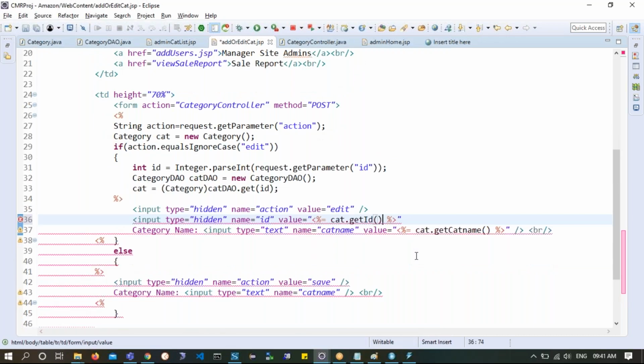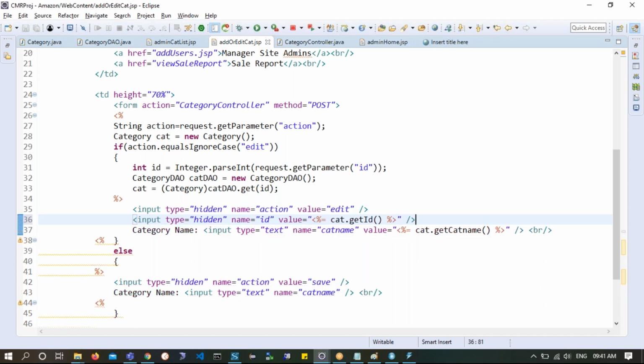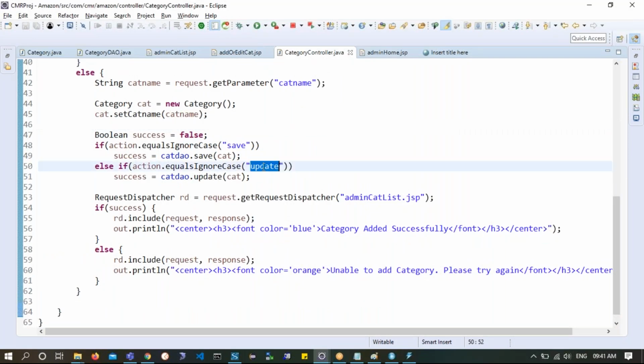Here some errors are coming. Oh, this one I haven't closed it. Okay, right. Control S. Now these are the two inputs I'm passing: action, which is edit, and ID, which is the ID. And in the category controller, I'll try to take this as edit instead of update.